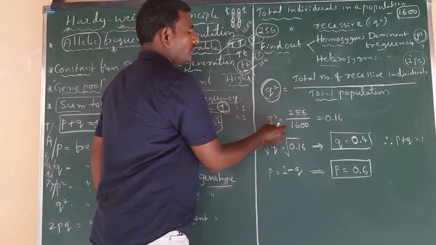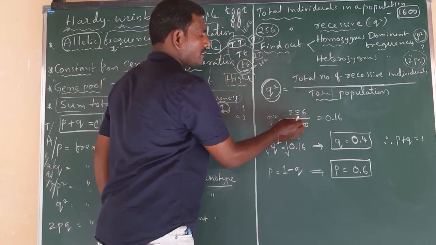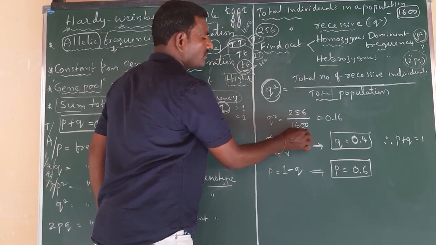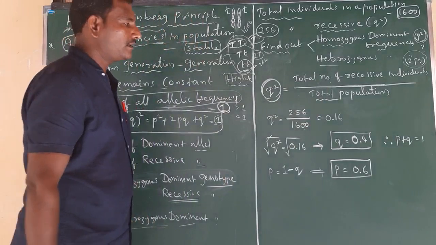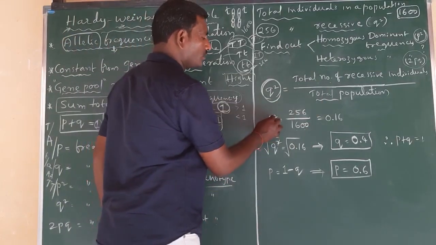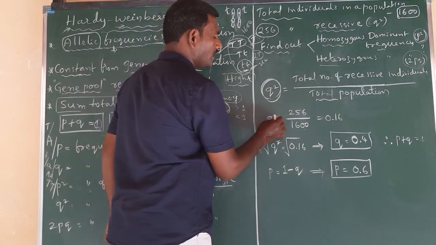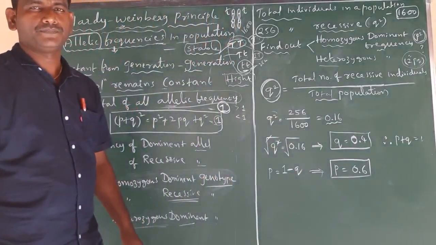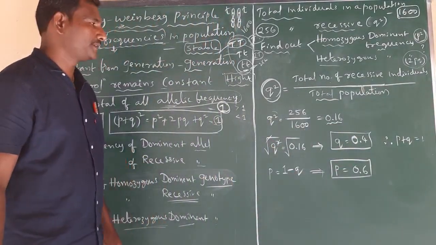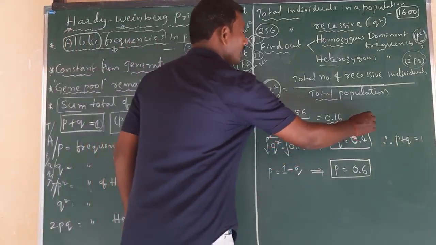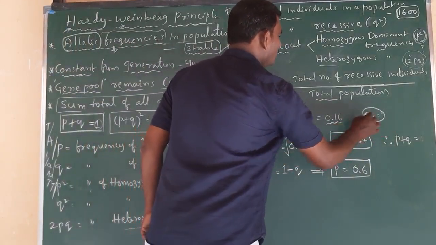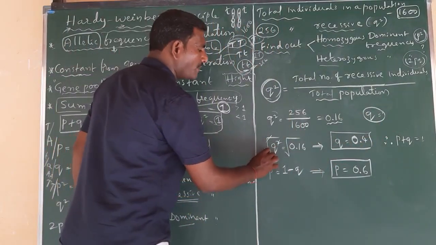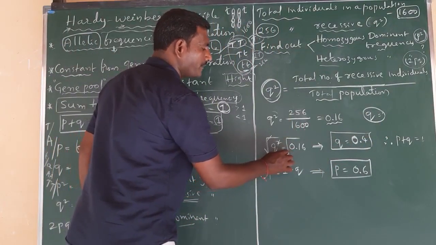So here, what is q square? Already we know the total number of recessive individuals is 256, and the total population is about 1600. By calculating this, we get q square. So finally, the q square value is equal to 0.16. So now we want q. Already we know q square, so we have to apply the square root on both sides.